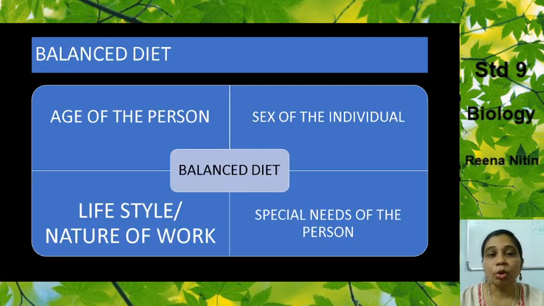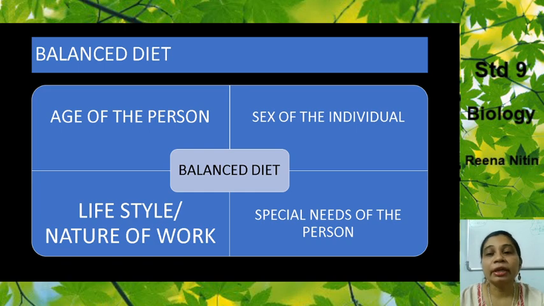Now we come to the balanced diet. What are the factors this balanced diet depends on? It depends on four essential factors, mainly the age of the person. Depending on the age of the person, his diet will vary. We cannot compare the diet of a small child to the diet of an adult. We cannot compare the diet of an adult with the diet of a senior citizen. So the diets are different.